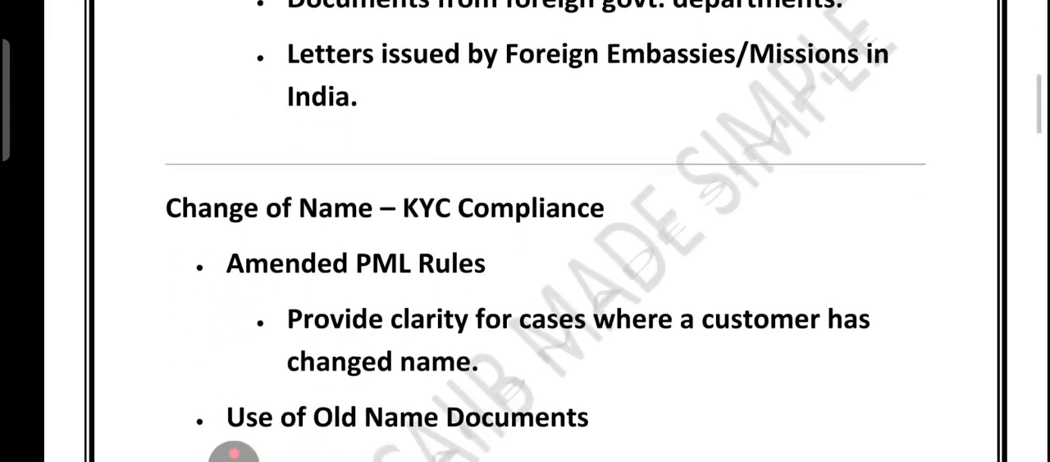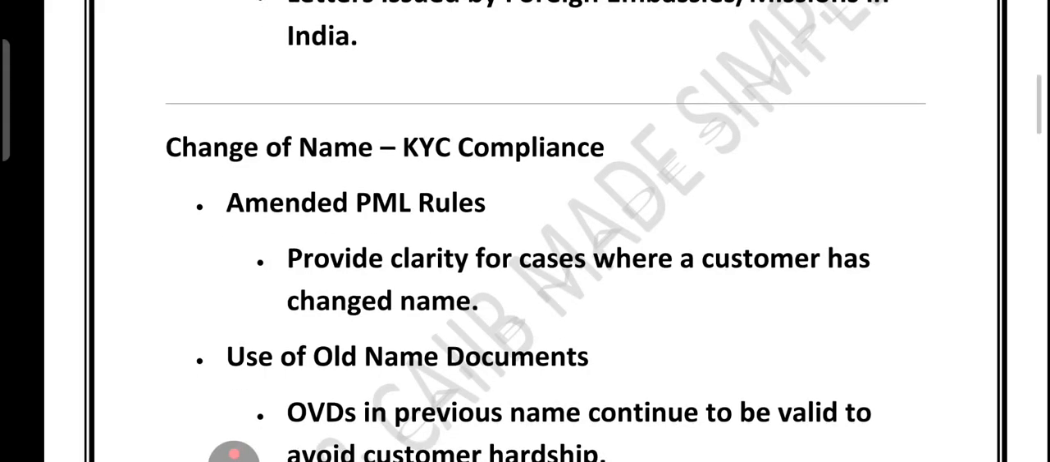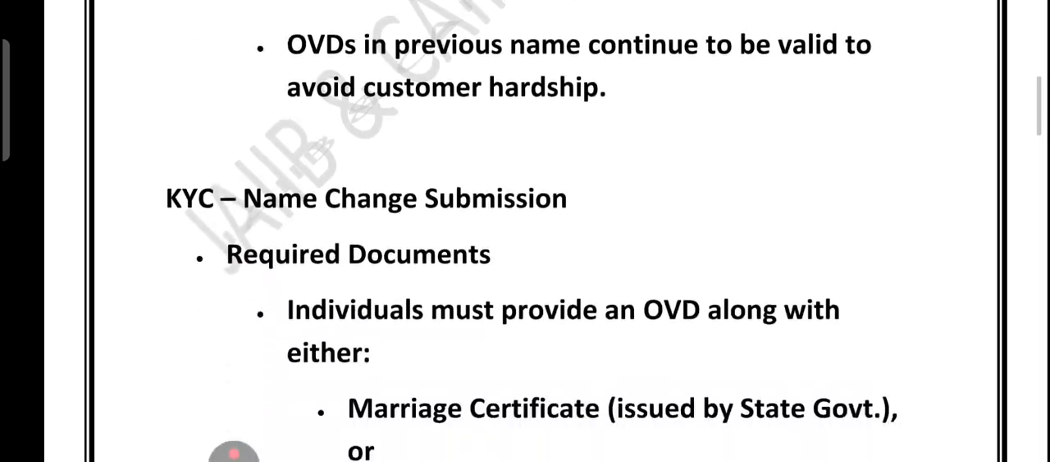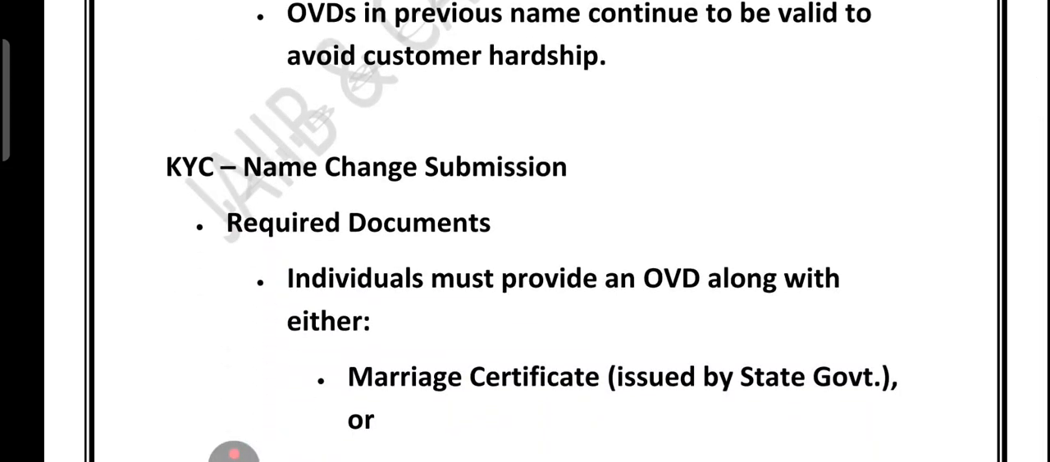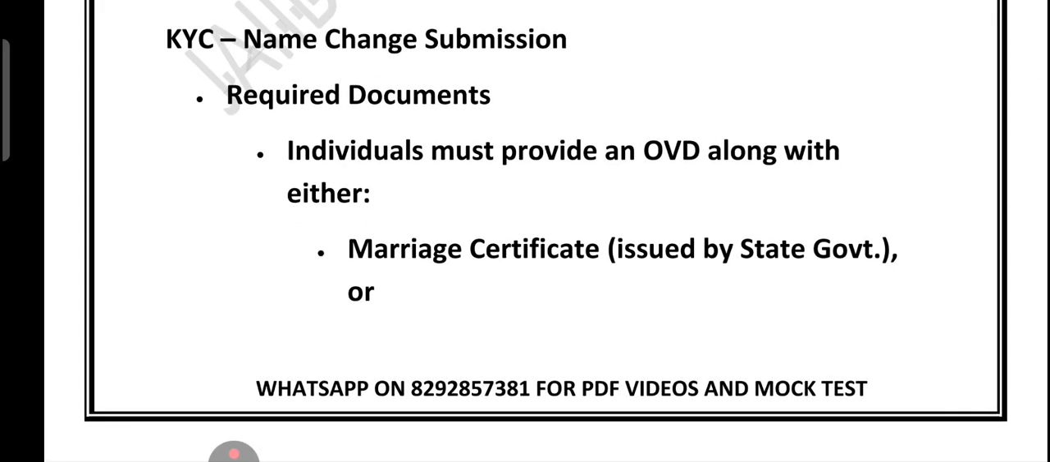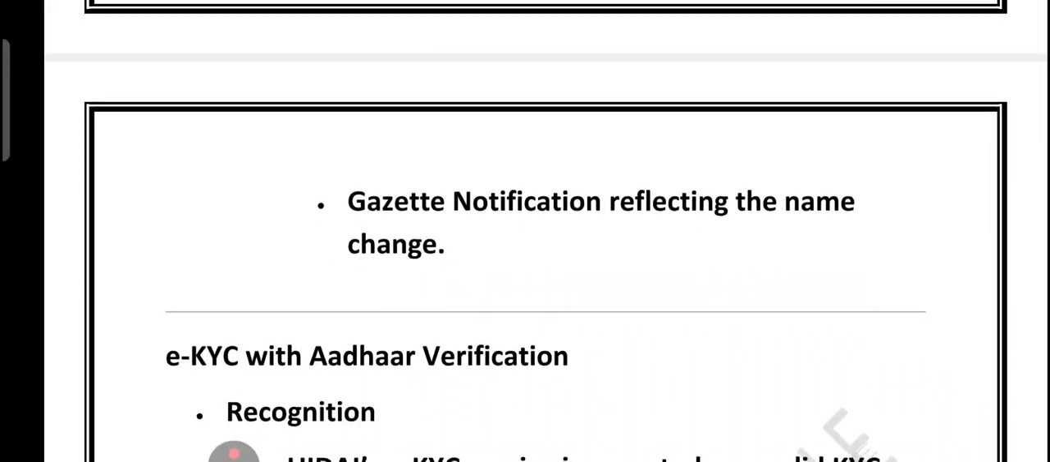If we talk about the change of the name, the amended PML rule provide clarity for customer who have legally changed their name. Importantly, OVD in the old name continue to remain valid, so customer don't face any hardship. So in short, we can say KYC rule are flexible for low risk customer and the name changes, ensuring verification without unnecessary difficulty. What is the rule for KYC name change submission? Let's have a look. Now friends, let's look at the KYC process for name changes and Aadhaar based eKYC. Suppose name change submission is there. Individual need to submit an officially valid document along with either a marriage certificate issued by the state government or a gazetted notification reflecting the name change.